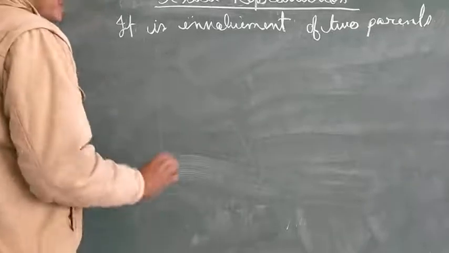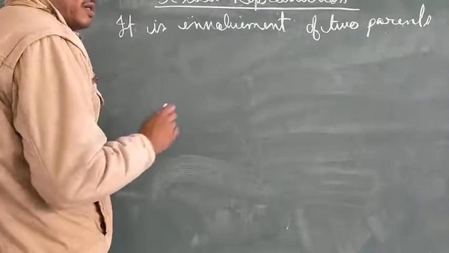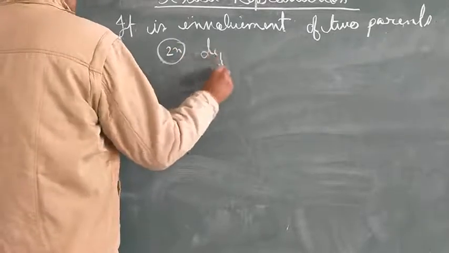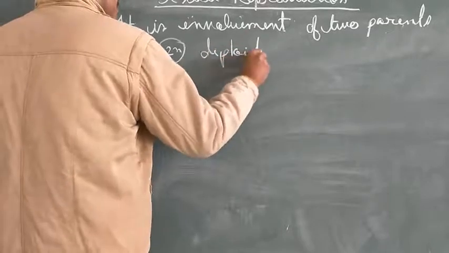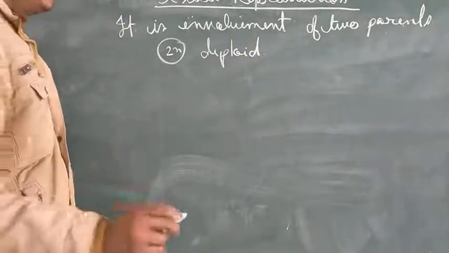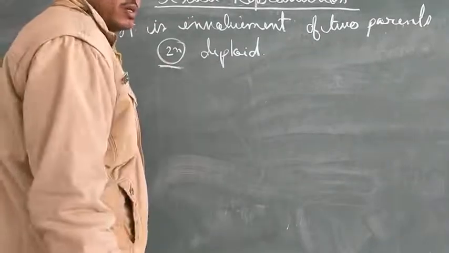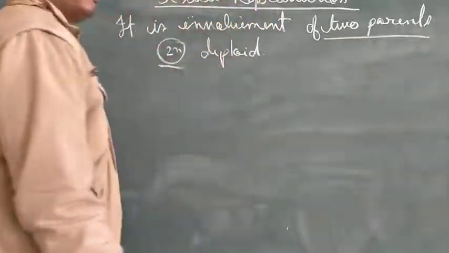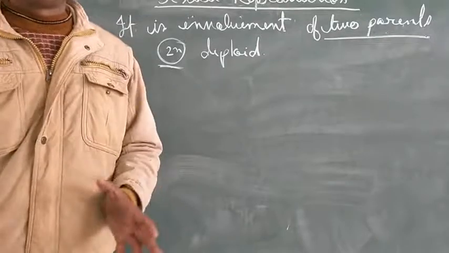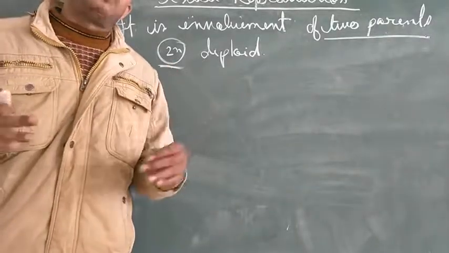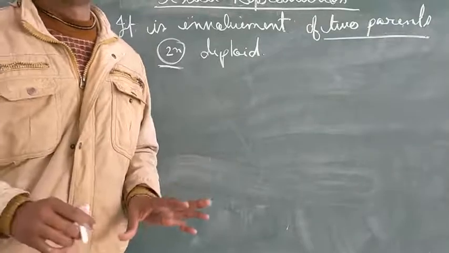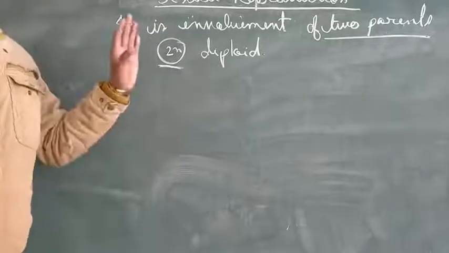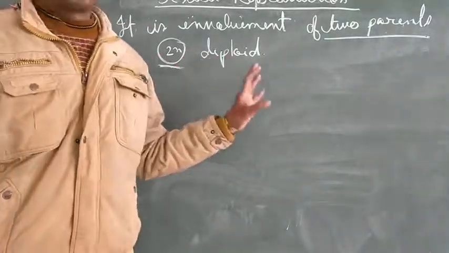Now, when we talk about complex organisms, we know that their nature is twice, that is diploid. Correct? I told you the organism is diploid in nature, and so it involves two parents. It means sexual reproduction is the result of the fusion of the gametes produced by the two parents, male and female, resulting in the formation of the offspring. So the offspring have the characters of both parents.